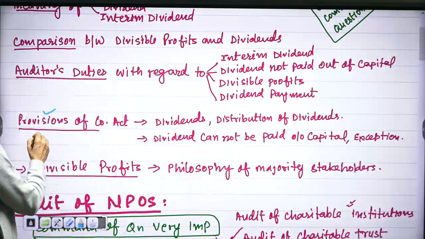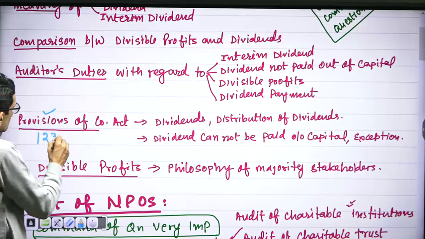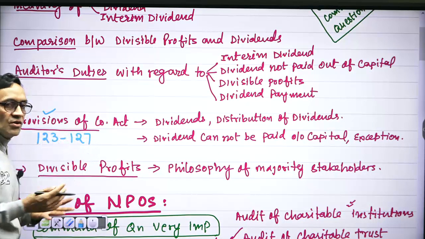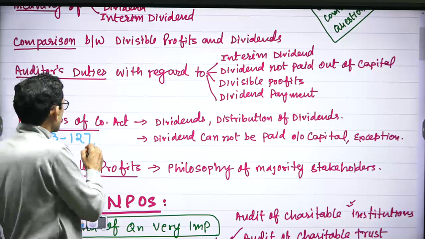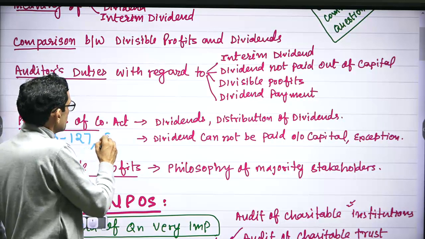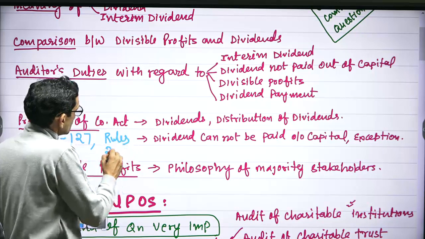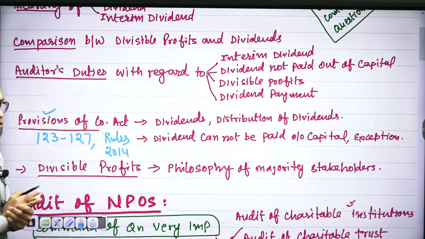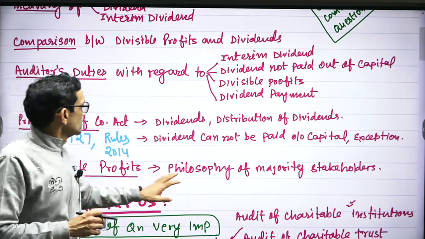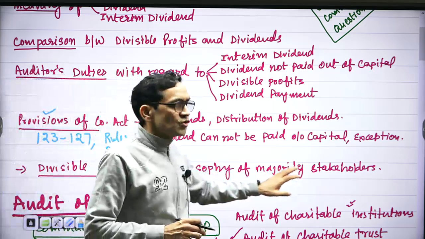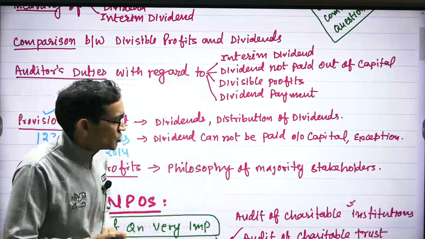So here you have to write provisions of section 123 to 127 of the Companies Act, and you have to write provisions of dividend rules 2014. So you have to write. And another one question that was out of line was divisible profit. They tell about philosophy of majority stakeholders. So this was an unexpected question.